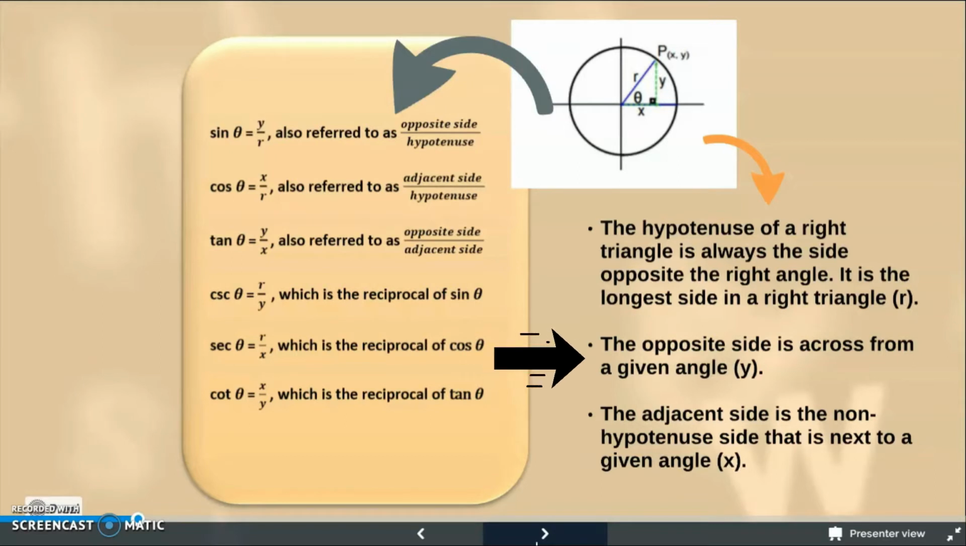Next, the opposite side is the side across from a given angle. The opposite side in the diagram is equal to y. The adjacent side is the non-hypotenuse side that is next to a given angle. In the diagram, the adjacent side is equal to x.